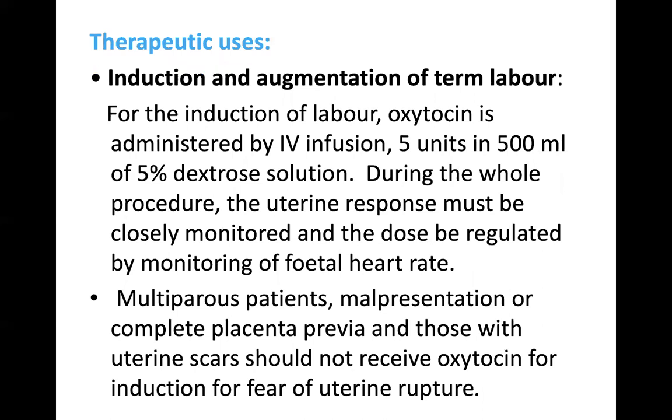Coming to therapeutic uses of oxytocin. Induction and augmentation of term labor. For the induction of labor, that is for the starting of labor, oxytocin is administered by IV infusion, 5 units in 500 ml of 5% dextrose solution. During the whole procedure, the uterine response must be monitored and the dose must be regulated by monitoring the fetal heart rate. You have to be very careful.